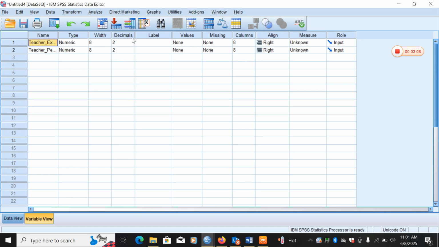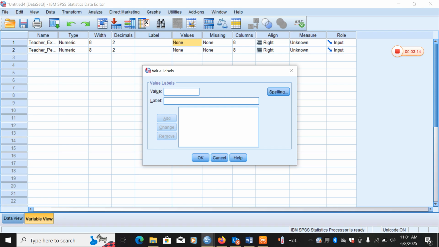The next one is to put the values to each group. So I want to label the values now. The first group is given the range of 0 to 5 years of experience. Then the second group is 6 to 10 years experience.